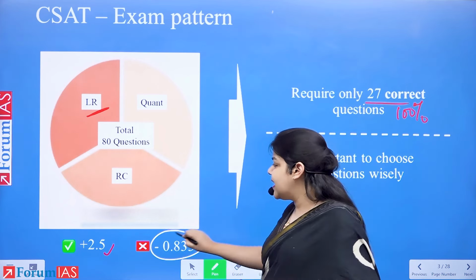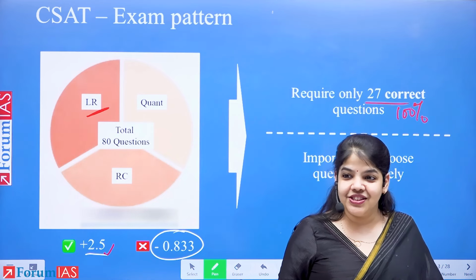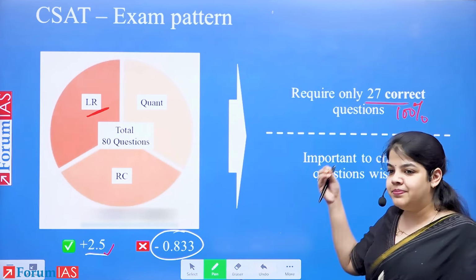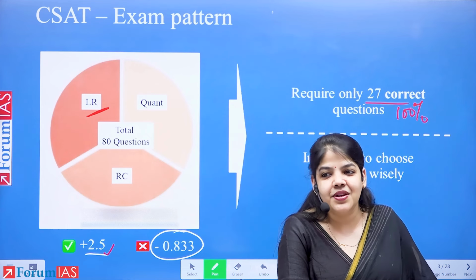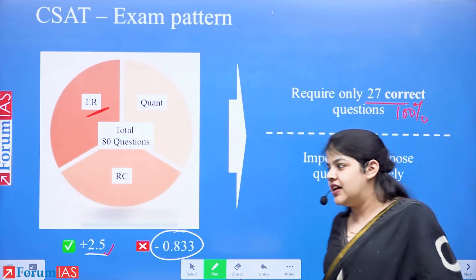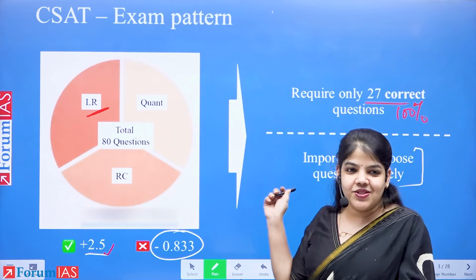If we attempt a paper thinking that my accuracy is good, I used to get very good numbers in mock tests, let me attempt 30 questions instead of 27. 3 extra attempted, 3 will be wrong, still I'm going to qualify. There is a very high chance that this is very, very playing with fire. Because the outcome of CSAT is direct disqualification, which will cost you an entire attempt, which will cost you your year. Therefore, it's going to be important that we choose our questions wisely.